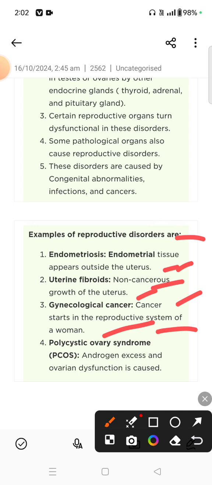पॉलीसिस्ट ओवरी syndrome, androgen excess and ovarian dysfunction is caused, and in this जो होता है our ovum does not produce eggs because the ovaries become dysfunctional.